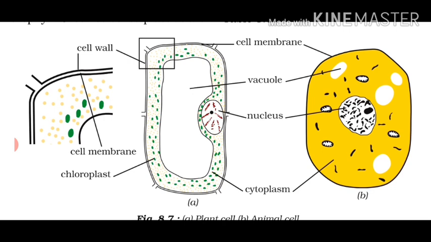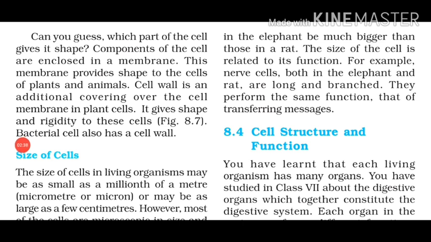However, in plant cells, the cell wall is an additional covering over the cell membrane which gives shape and rigidity to these cells. Now, let's talk about the size of the cells. The size of the cells in living organisms may be as small as a micrometer or it may be as large as a few centimeters. However, most of the cells are microscopic in size and they cannot be seen with the unaided eye. We have to use the microscope in order to observe the cells.